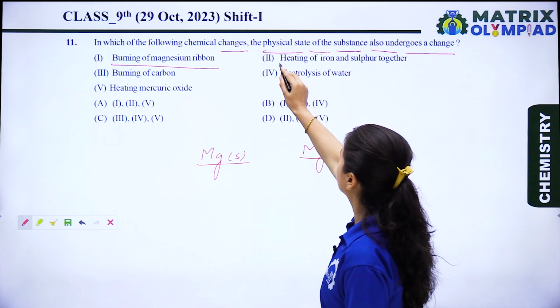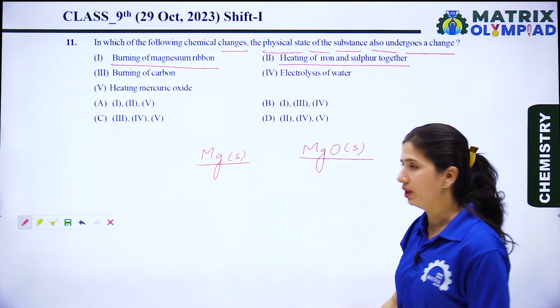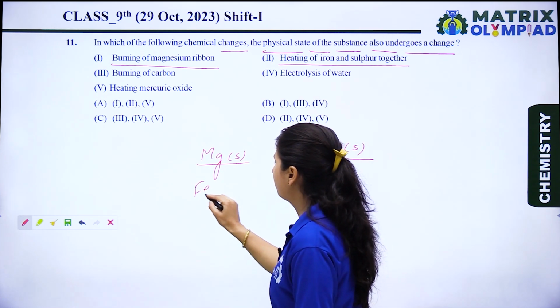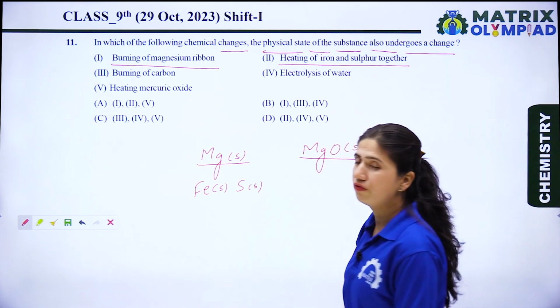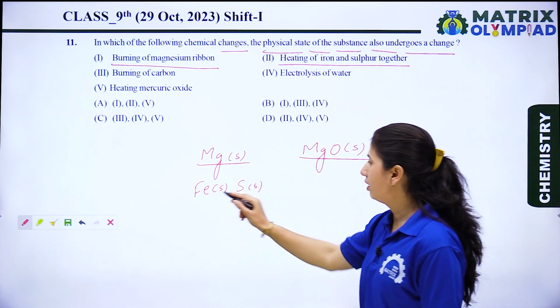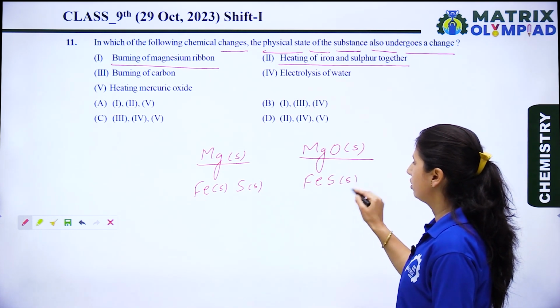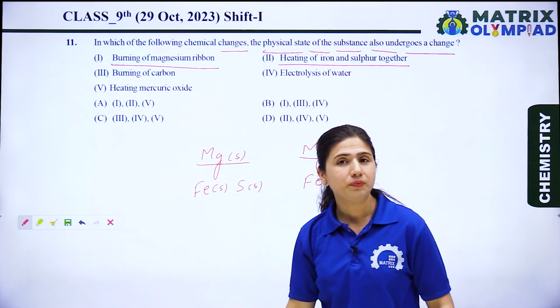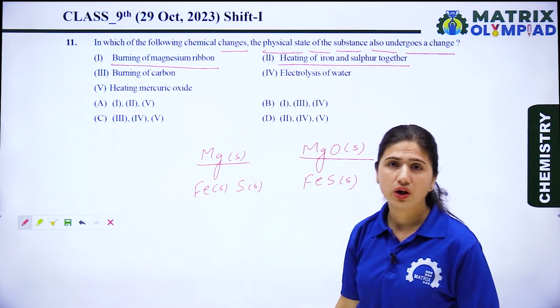Now let's see the next option. Heating of iron and sulfur together. Iron is present in the solid form and sulfur is also present in the solid form. When we heat iron and sulfur, it produces FeS. That is also a solid substance. So the second option is also a wrong option.